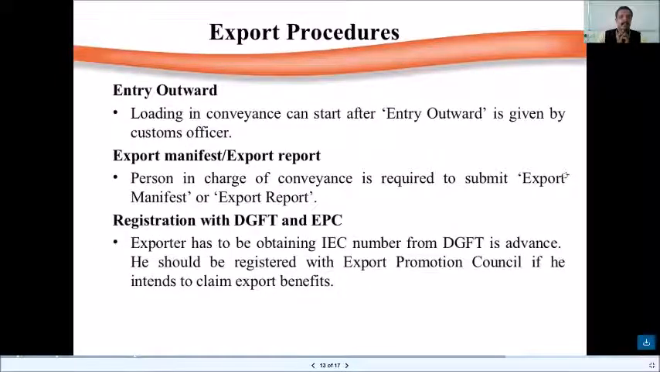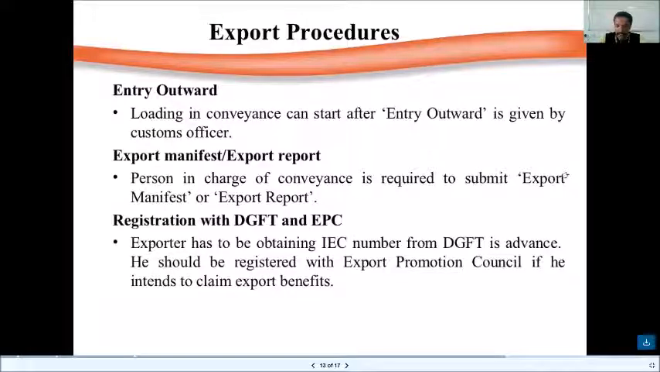Export procedures. Entry outward. Loading in conveyance can start after entry outward is given by customs officer. So how is the procedure of our exports and what is the process of levying our duties? So export manifest report should be there. A person in charge of conveyance is required to submit export manifest or an export report. So he has to create a report stating the details, and registration with DGFT and EPC.